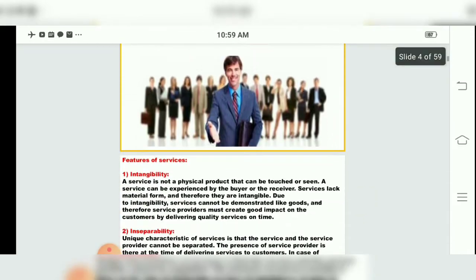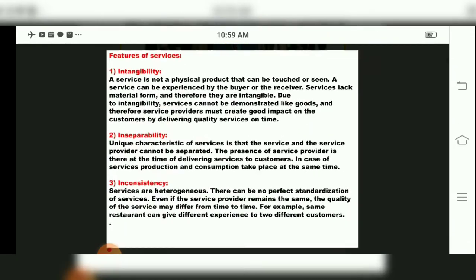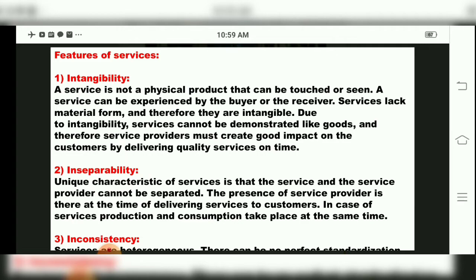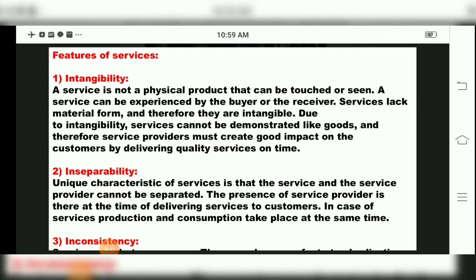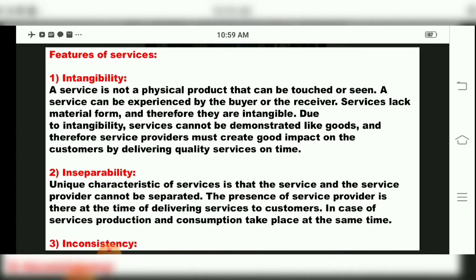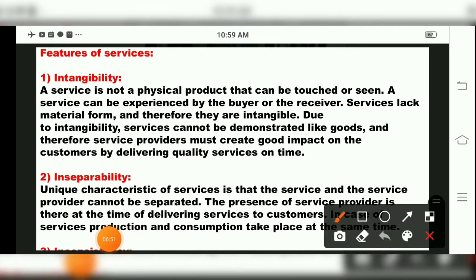Now the next part, we will see one by one, children, that is the features of services. Now the first feature, if you can see over here, children, it is related to what? Intangibility. The first feature, intangibility. Already the meaning of intangibility, what is it? That it cannot be touched, seen or realized. So here intangibility is the first feature of services.